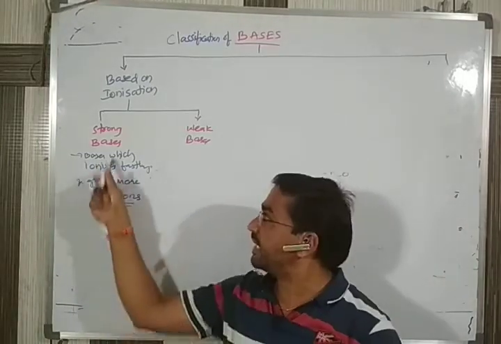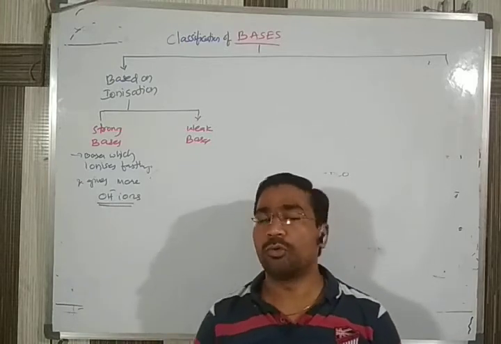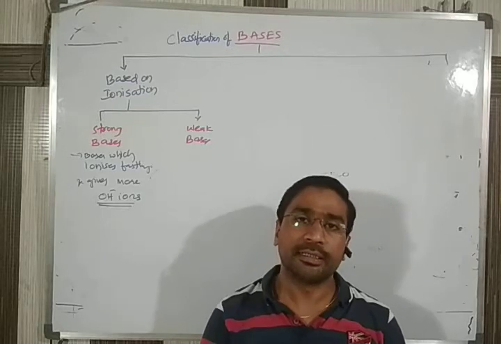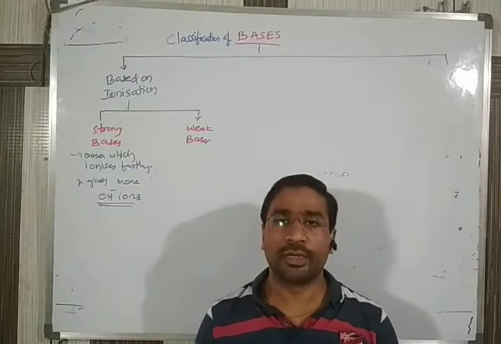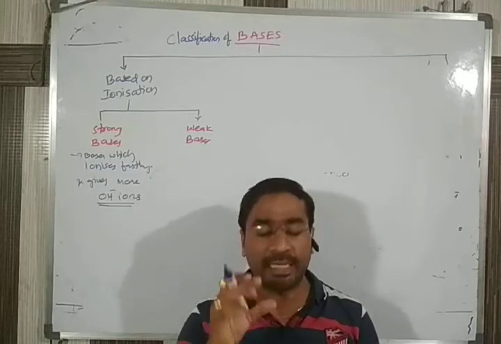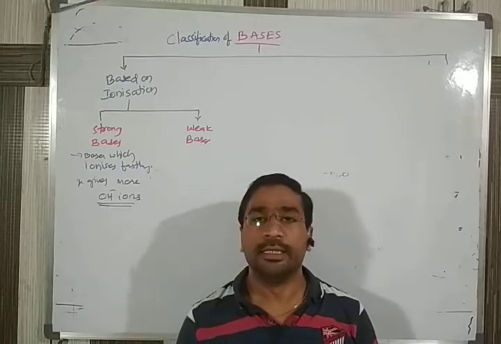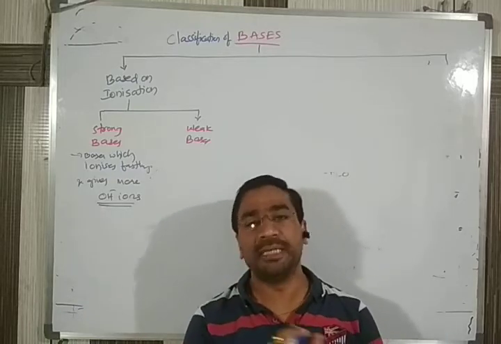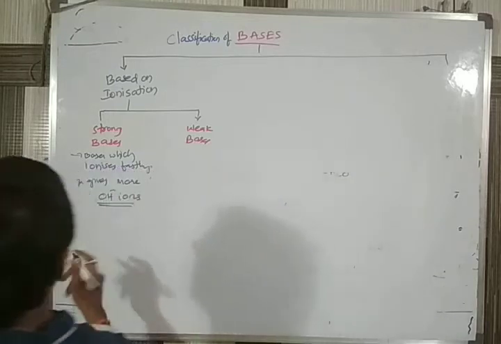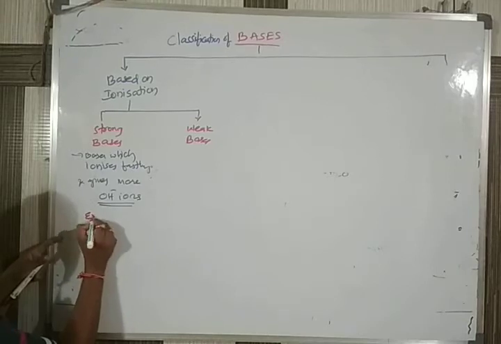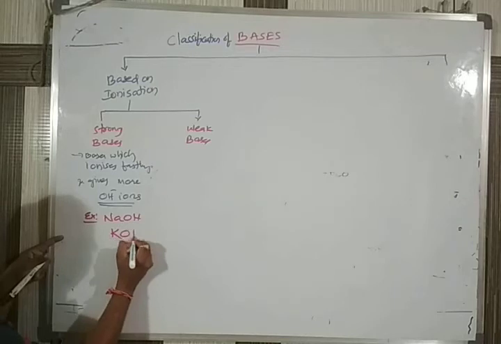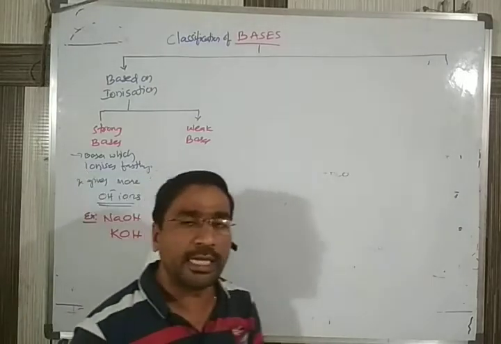Obviously we are saying this theoretically. Suppose I give one base to you and ask you to add water. We can't see anything with our eye. We say OH- will be obtained, but practically we can't see it; the obtaining of OH- is checked by means of some experimental process only. The best examples for strong bases are sodium hydroxide and potassium hydroxide.